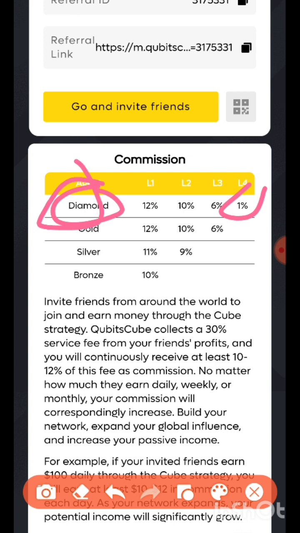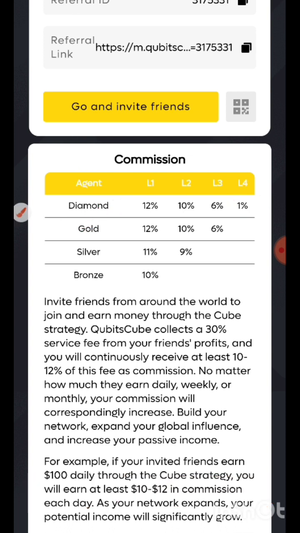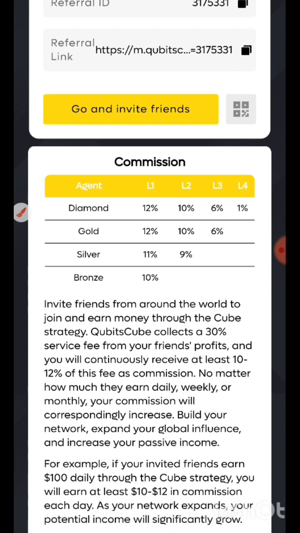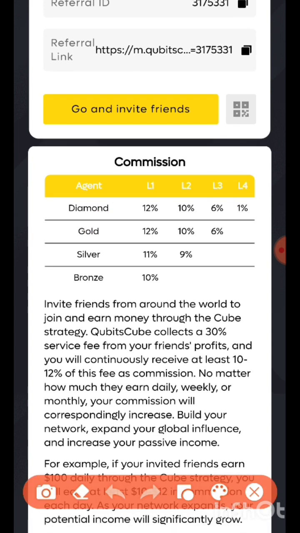reward as a rank. So you can see the explanation here for people from around the world to join and earn money through the Qubit strategy. Qubit collects a 30% service fee from your friends' profit. So they still collect 30% from your friends' profit, and you will continuously receive 10 to 12%.